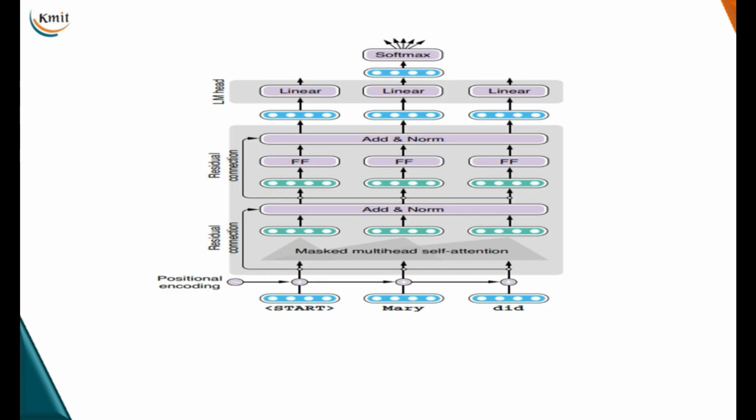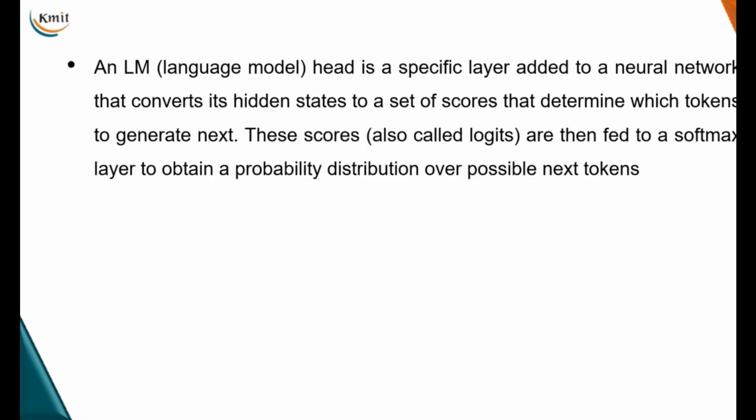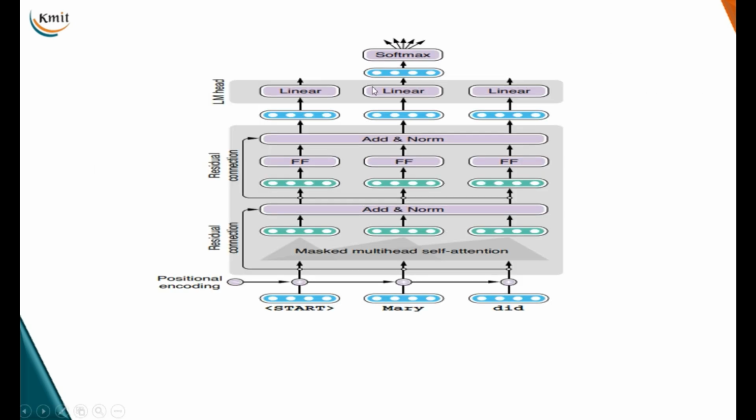So, as you can see in the picture, the change that we make to the basic transformer architecture is we add one language model head on top of the individual outputs that are being generated. We are adding one language model head for the output of the embedding.